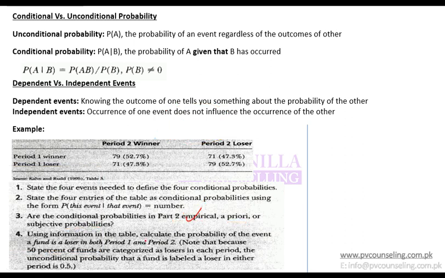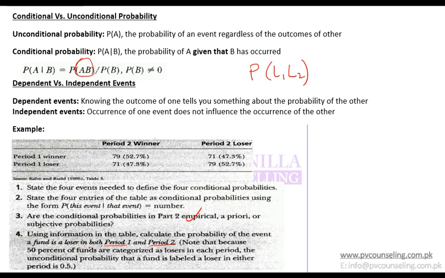Then they ask you, using information in the table, calculate the probability of the event that a fund is a loser in both period 1 and period 2, which means now you have to use a multiplication rule, that is you have to find out the probability of AB, that is loser in 1 and loser in 2.